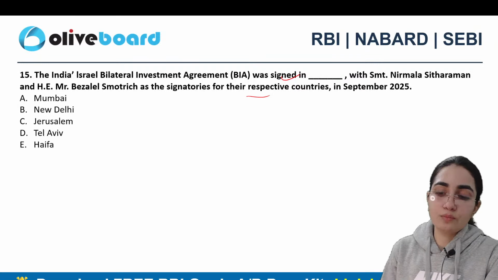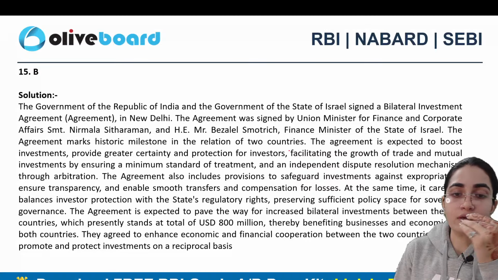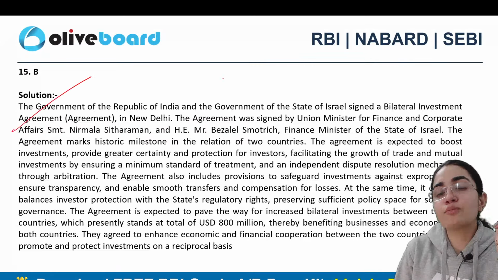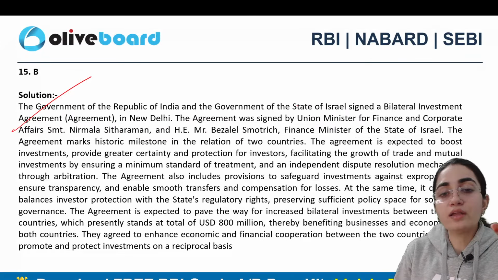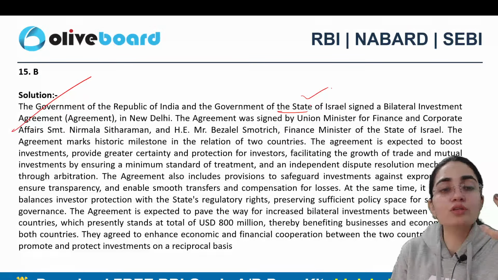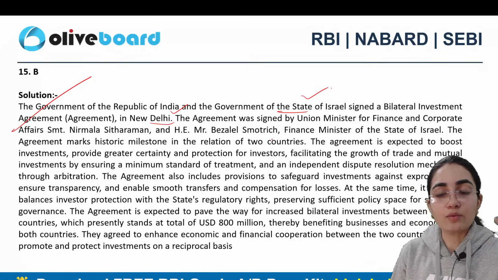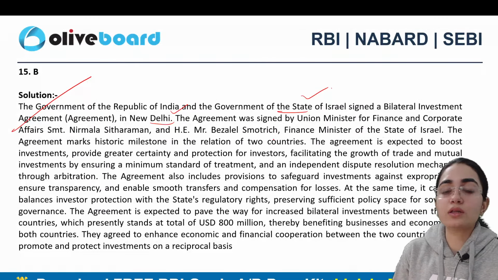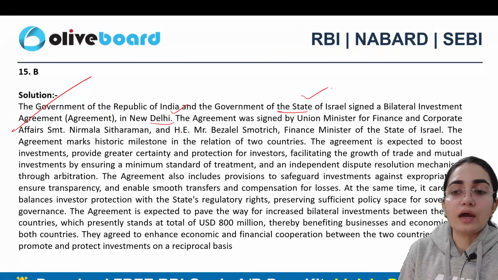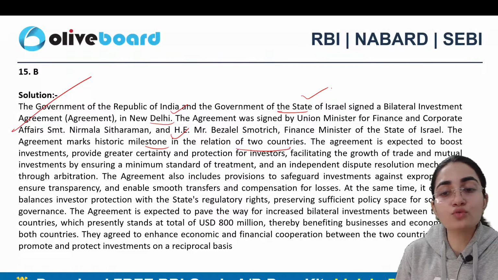Okay, all right. So basically, New Delhi is the one, right? Very simple to consider, and those who are living in the north would be able to relate with it. So specifically, what has happened? The government of the Republic of India and the government of the state of Israel signed a bilateral investment agreement, basically in New Delhi. Now, the more important thing is about the agreement here, right? What is the significance and what has been mentioned in this particular agreement? So remember, this agreement was signed by various ministers, and the countries are marking a historic milestone in the relationship of the two countries.